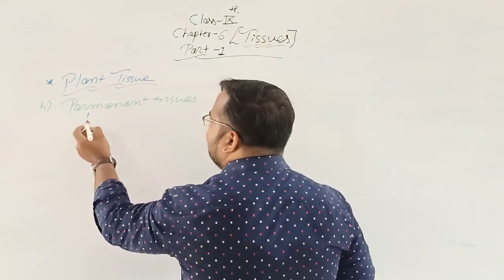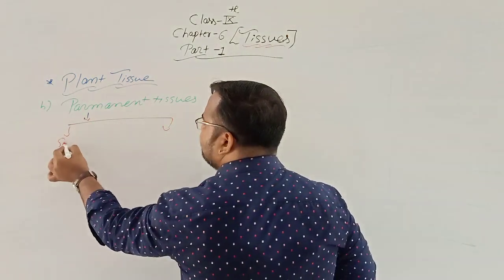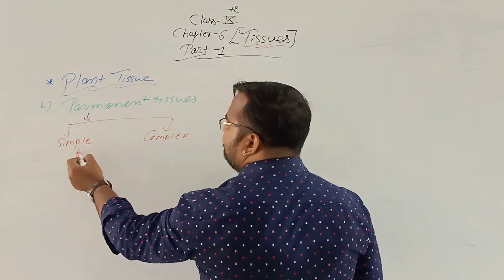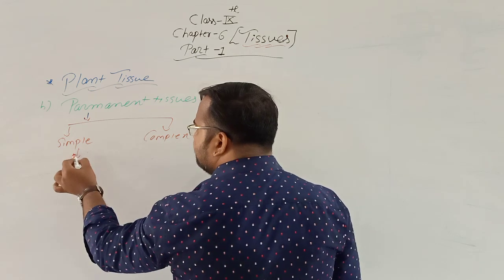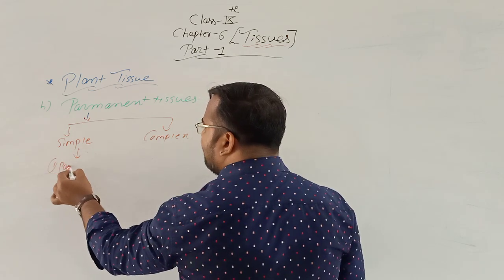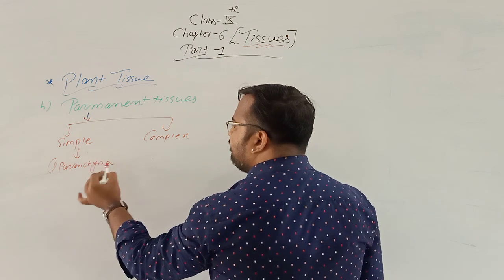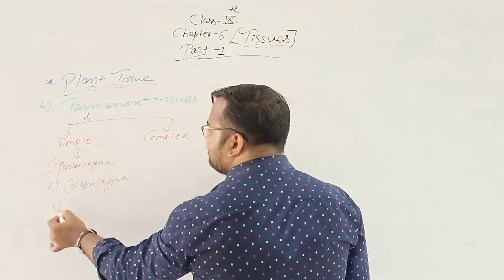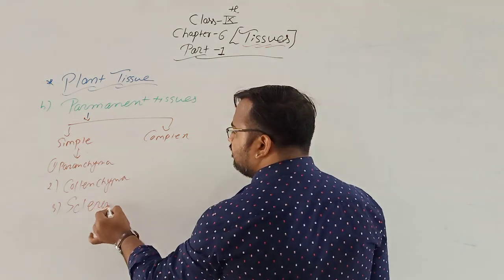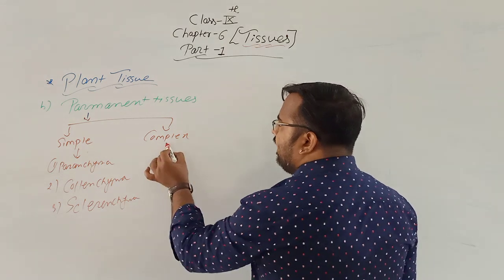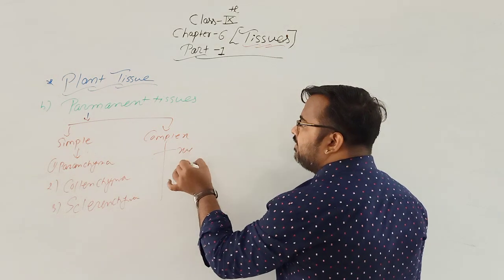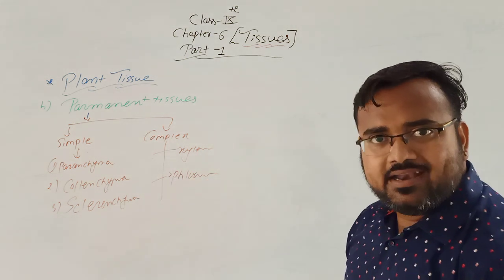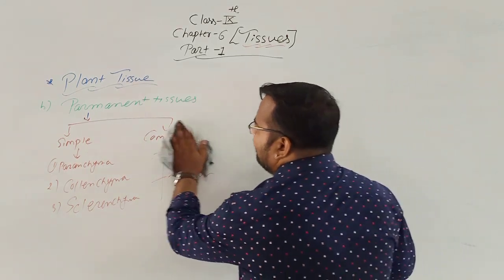Now, we have already seen that the permanent tissues are divided into simple permanent tissues and complex permanent tissues. Simple permanent tissues are again divided into three parts: first parenchyma, second collenchyma, and third sclerenchyma. And complex permanent tissues are divided into xylem and phloem. We will see each and every part in detail.